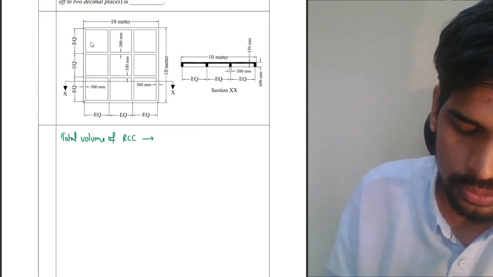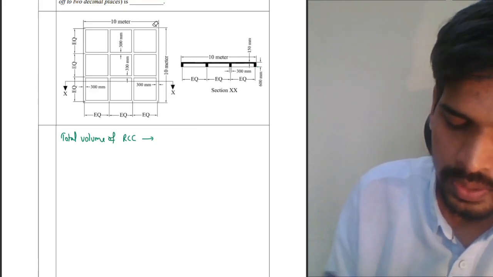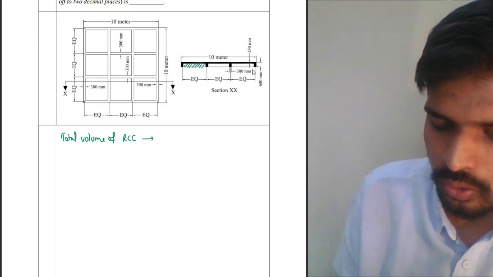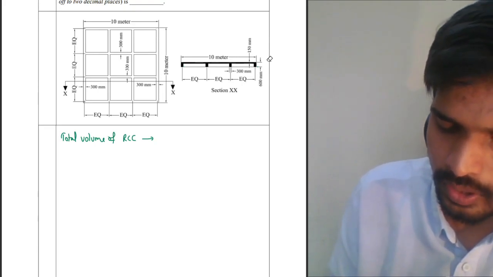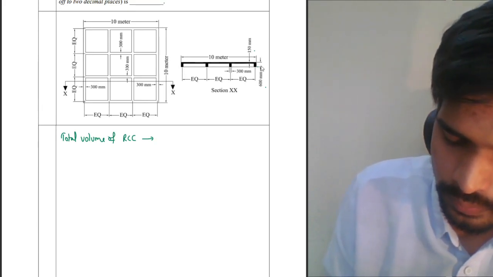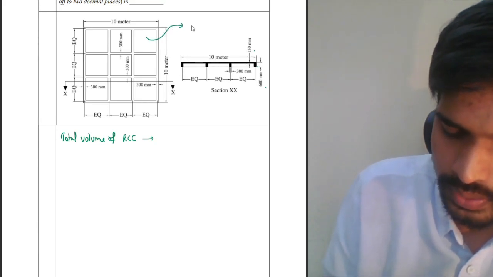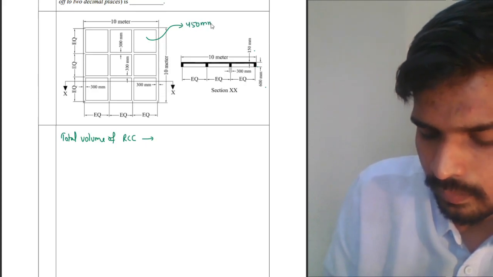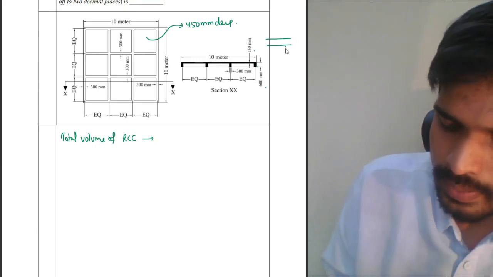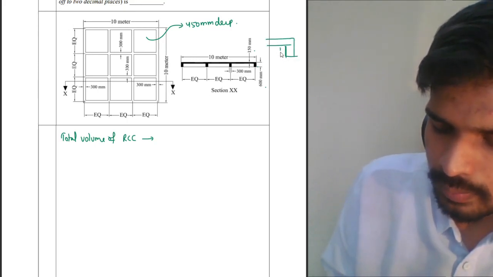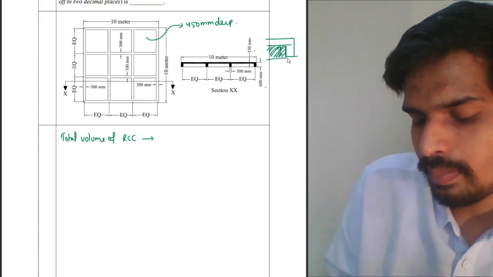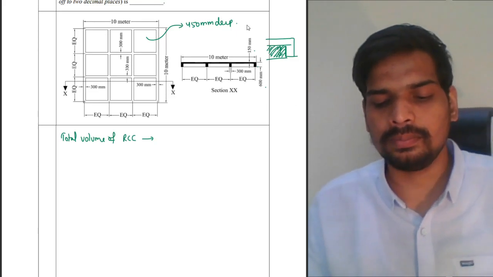But in order to do that, you need to know the volume of this depression. So first let me try to find out the dimensions of this depression. Thickness is known, it is 450 because the slab thickness is 150, total beam thickness is 600. So the depression portion, this one, is 450 mm deep. Why? Because 150 mm is the thickness of the slab, beam is 600 from here. So the depth of that depression portion will be 450 mm.